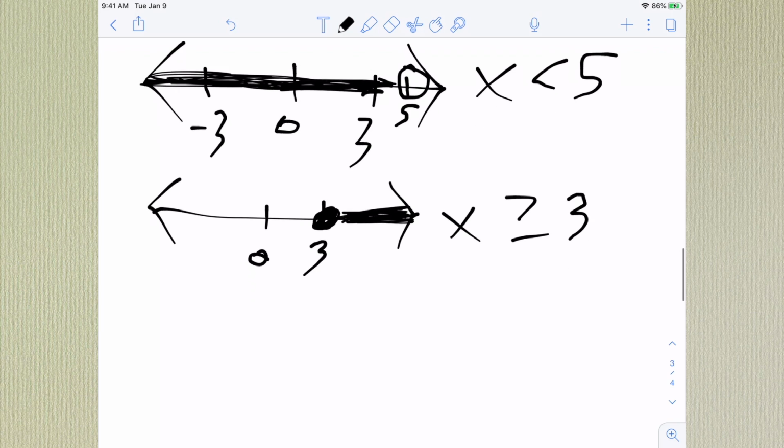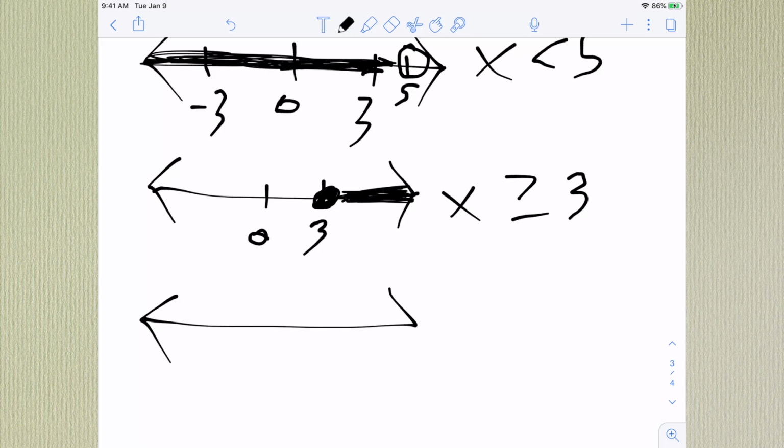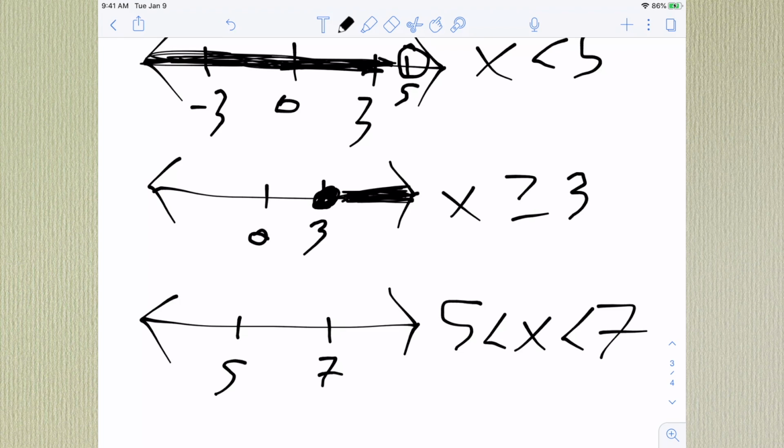So now let's try another one. Let's go 5 and 7. Let's try 5 is less than x is less than 7. So if x is less than 7, you draw your open circle and you draw it in here. But now if x is greater than 5, you draw another open circle and you draw it in here. So it doesn't extend past any of these circles because that's not where the value of x exists. It never touches 5 or 7, but it just comes near it. So that's how you graph inequalities. It's not too terrible.